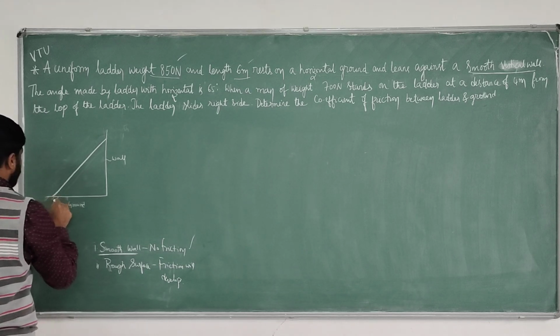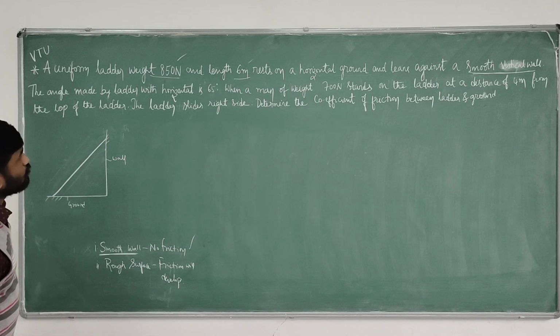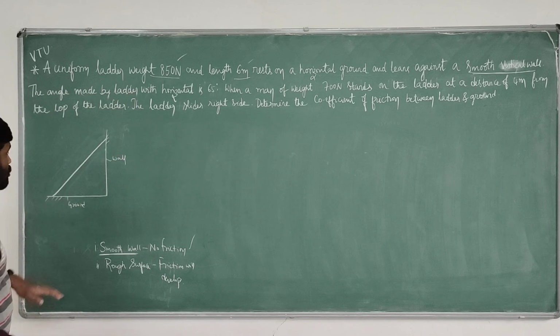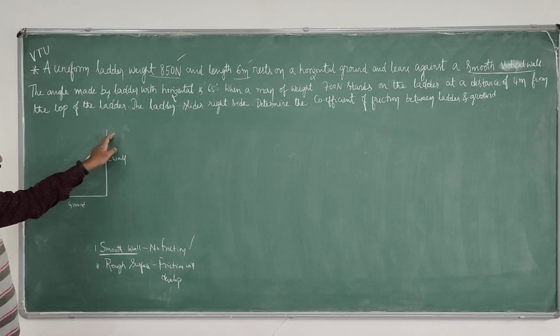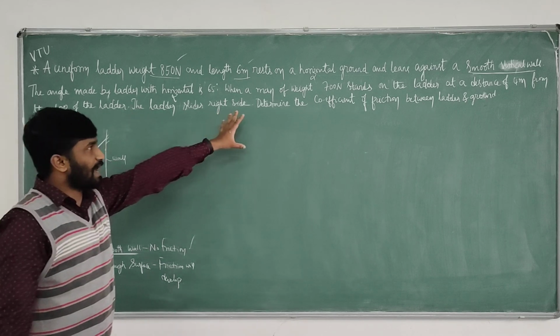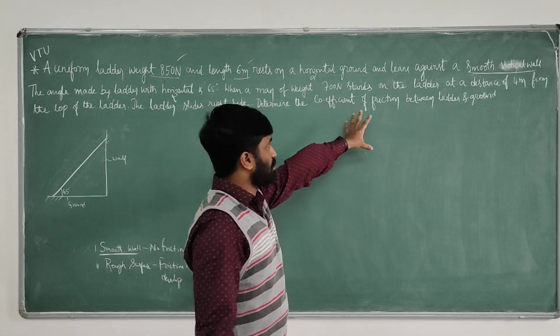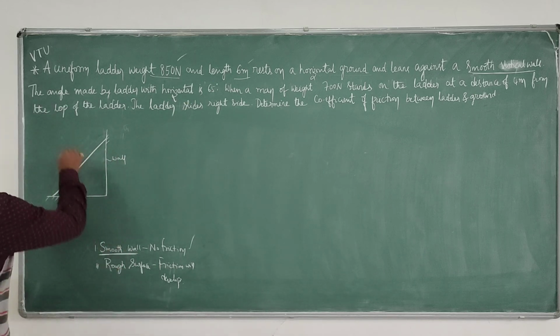This is the ground, and this is the smooth wall. The angle made by the ladder with the horizontal is 65 degree. With horizontal means this is the vertical wall and the horizontal floor. Then a man weighing 700 Newton stands on the ladder at a distance of 4 meters from the top.